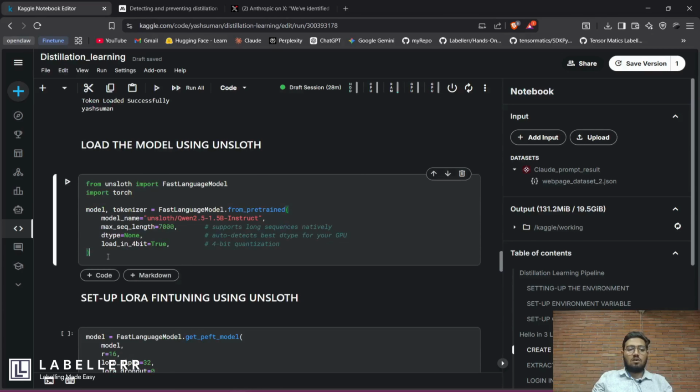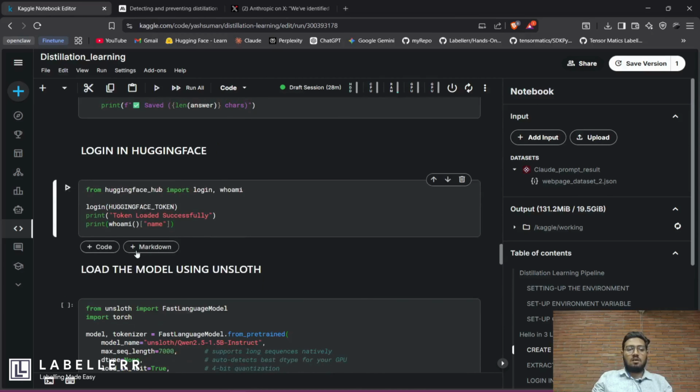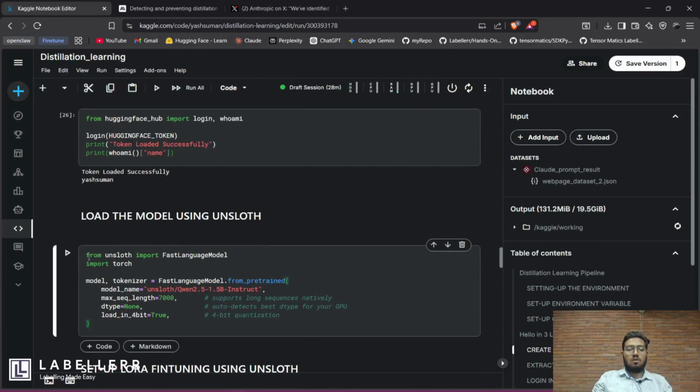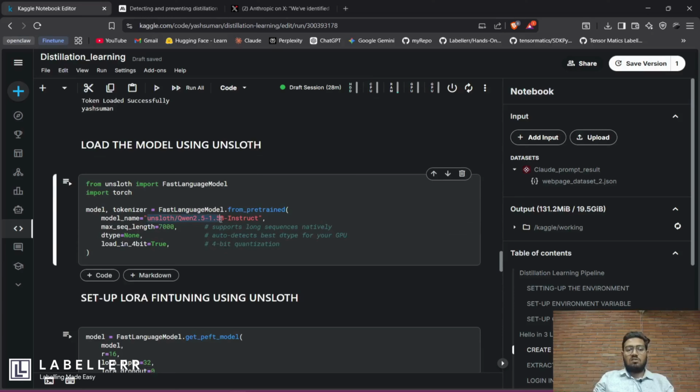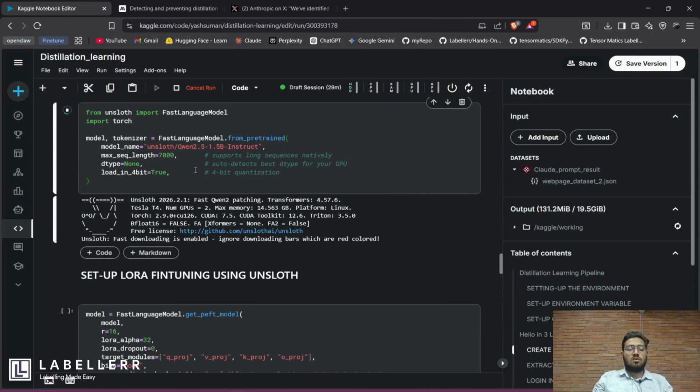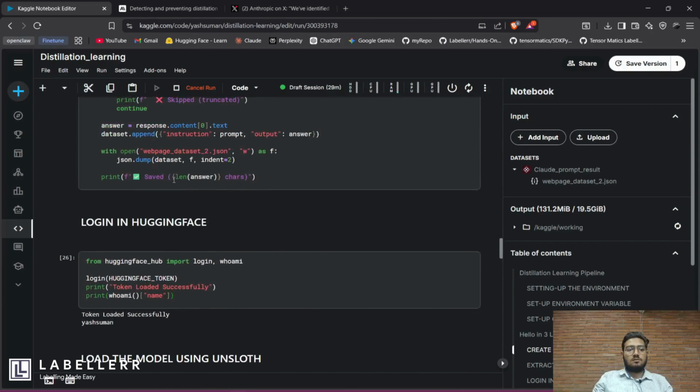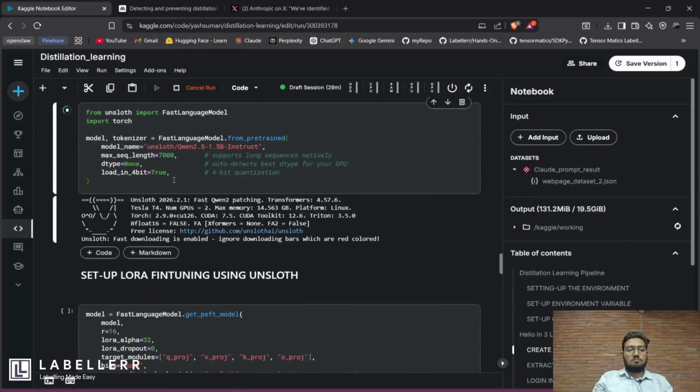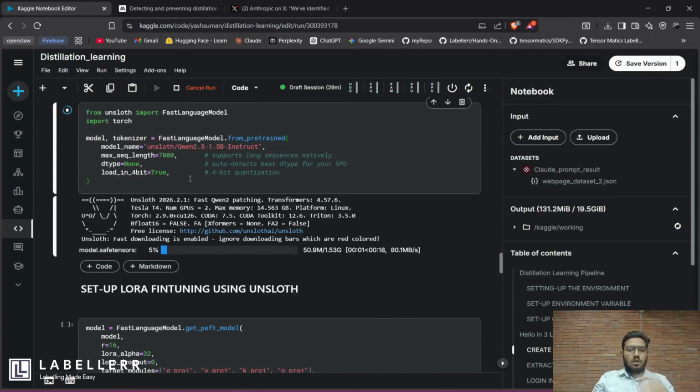If not, Unsloth is okay. I prefer Hugging Face, but Unsloth is also good because it makes your fine-tuning process very easy. So you just have to use the Unsloth Qwen model, which is about 5 billion parameters, for training. Just run it. So Unsloth has been loaded. As you can see, the model is getting downloaded.